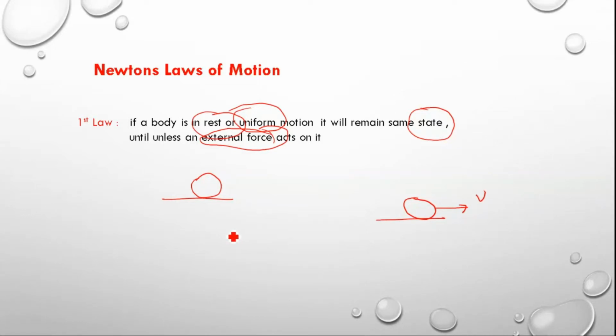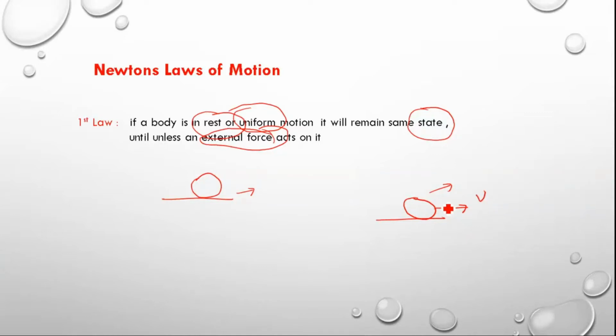Now we know that the state may be at rest or in motion. These two bodies, one at rest and one moving with uniform velocity, continue in the same state unless an external force acts on them.